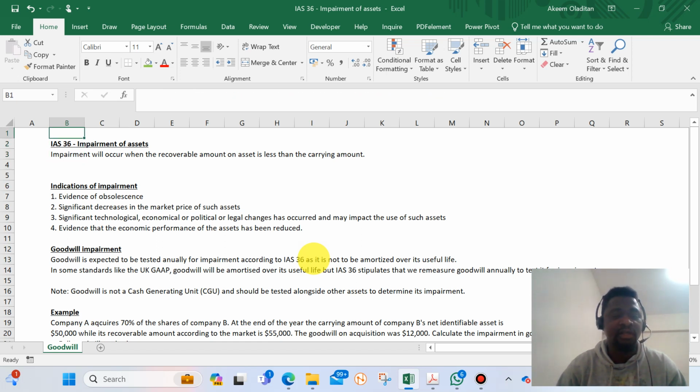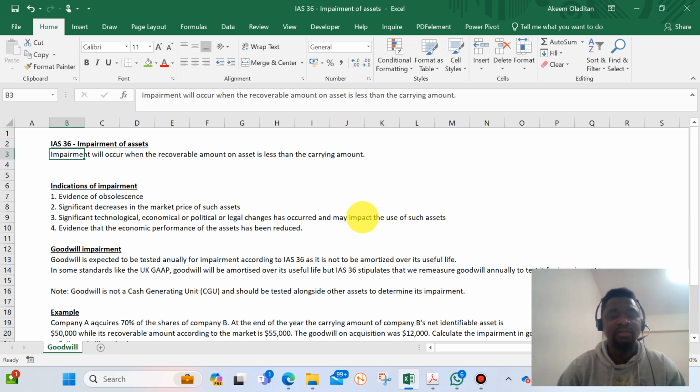Let me just draw our attention to IAS 36, impairment of assets, what the standards talk about, and how to start looking for how to test impairment of the assets. So according to IAS 36, impairment will occur when the recoverable amount of an asset is less than the carrying amount.